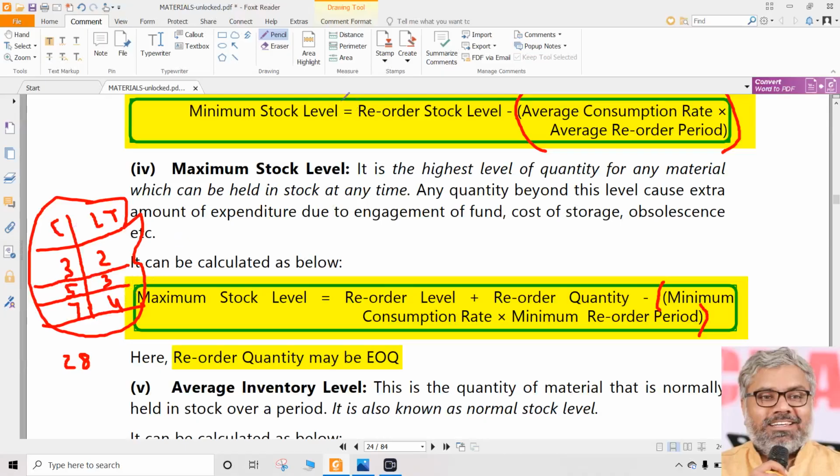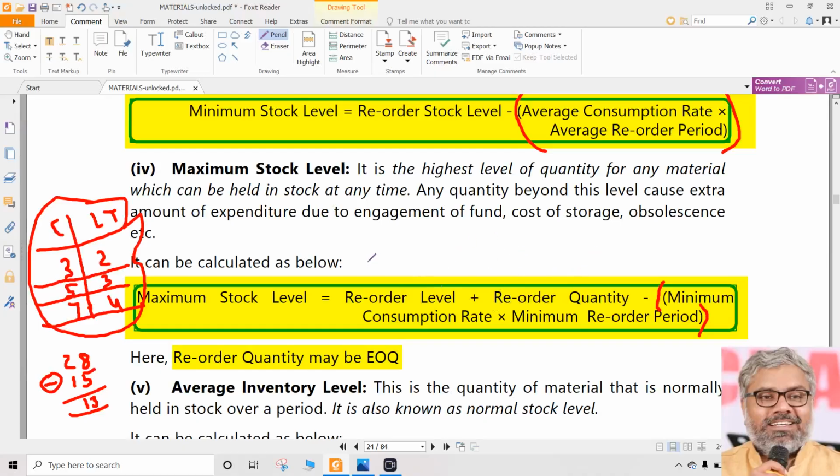Same way, can we find out the minimum level? Yes, sir. Reorder level is already there, that is 28, minus average consumption into average lead time. Average consumption is 5 and average lead time is 3. So 5 into 3 is 15. Reduce it from the reorder level. So automatically what you get is the minimum level, that is going to be 13 kgs. For maximum level, we cannot calculate yet because we need reorder quantity also.